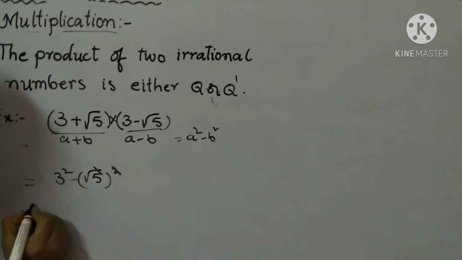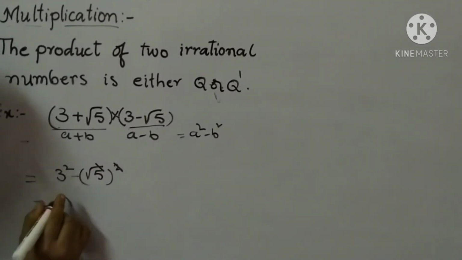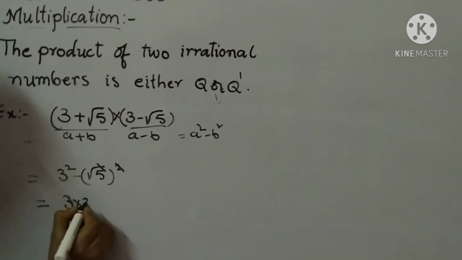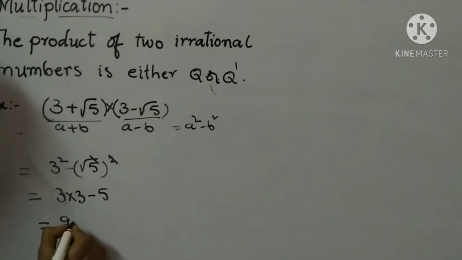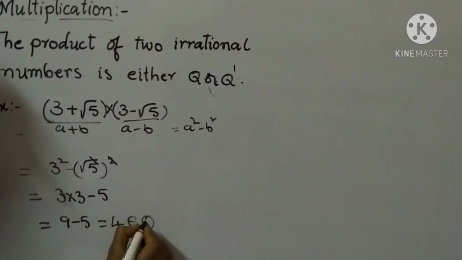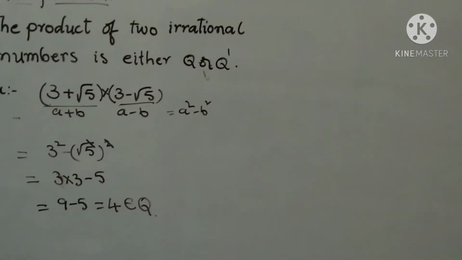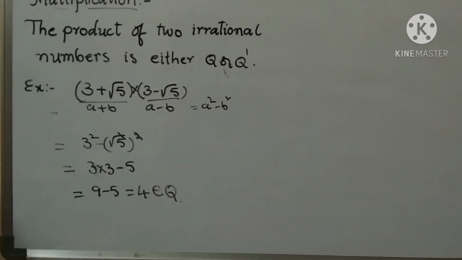Square and root cancel. 3 3s are 9. Because 3 square means 3 is written 2 times. Minus 5. So here 3 3s are 9 minus 5 equals 4. 4 belongs to rational number. These are two irrational numbers, and we will get a rational number.